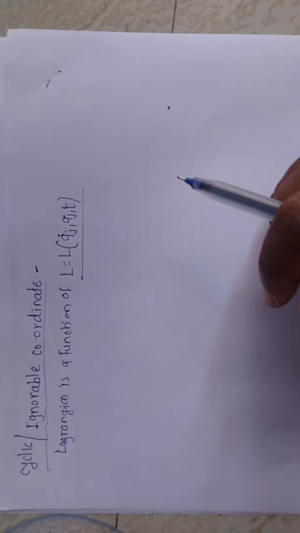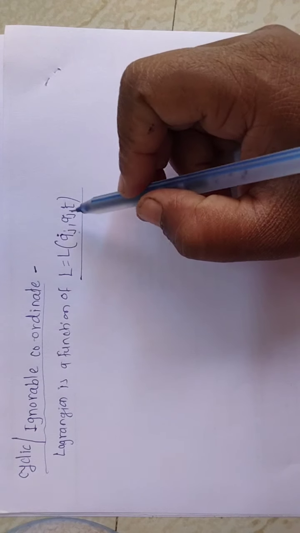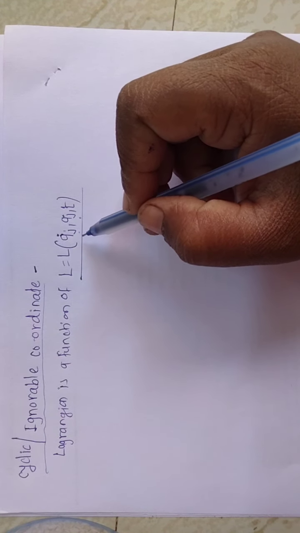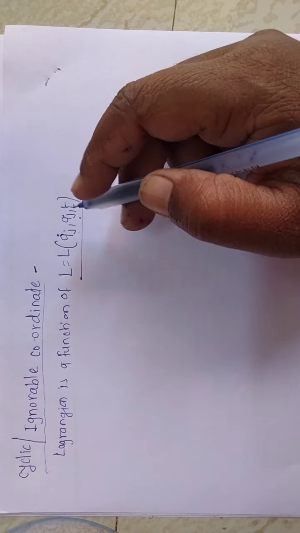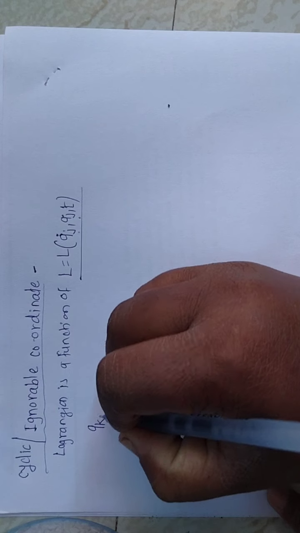Good afternoon, everyone. In today's lecture, we will discuss the last point in the fourth chapter, that is cyclic or ignorable coordinate. We know that the Lagrangian is a function of qj, qj dot and t. Here, qj is a generalized coordinate and qj dot is a generalized velocity. Here, we will consider another coordinate qk.